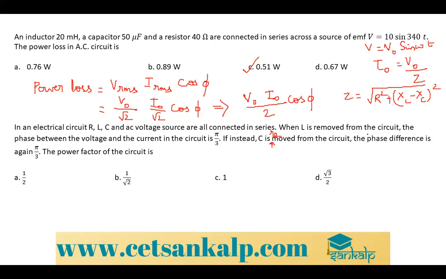So if I want to find the power factor, what is the formula for the power factor? Cos phi is equal to R by Z.